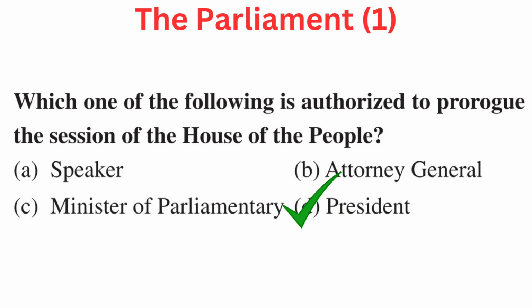Your question is, which one of the following is authorized to prorogue the session of the House of the People? Your options are A. Speaker, B. Attorney General, C. Minister of Parliamentary, or D. President. Right answer is D. President.